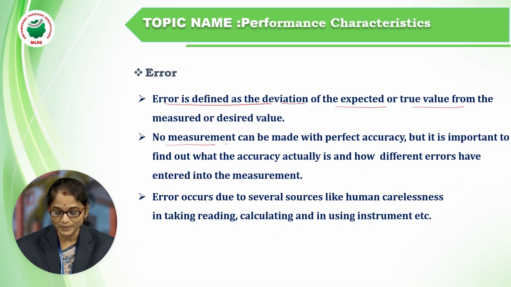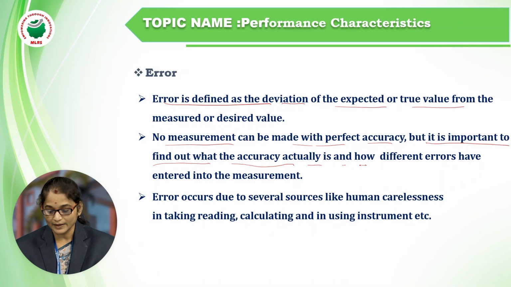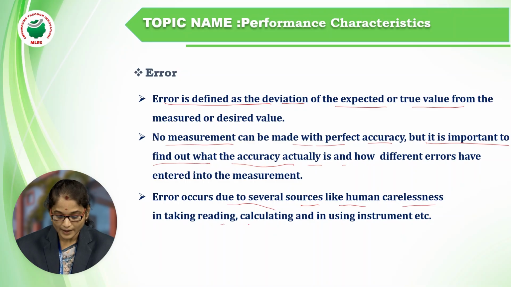No measurement can be made with perfect accuracy, but it is important to find out what the actual accuracy is and how different errors enter into the measurements. Errors occur due to several sources, like human carelessness in taking readings and calculating, using an instrument, etc. These are the types of errors that will be there whenever we measure with an instrument.